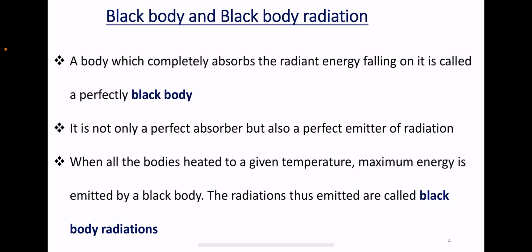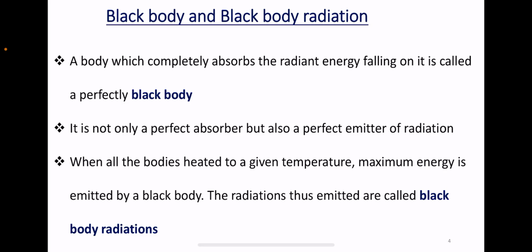For example, if radiant energy is allowed to fall on a blackened metallic surface or carbon black, it is found that the energy is almost completely absorbed. A black body is not only a perfect absorber but also a perfect emitter of radiation.